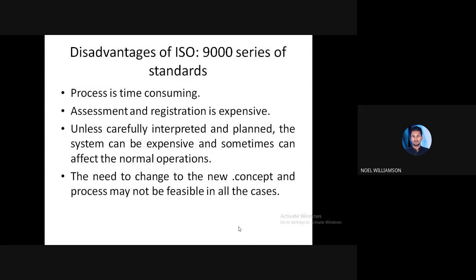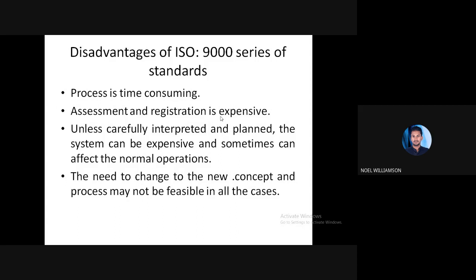Anyway, the process is totally time consuming, and also the assessment and registration is very expensive. So lakhs of rupees will be spent for the assessment or registration purpose.